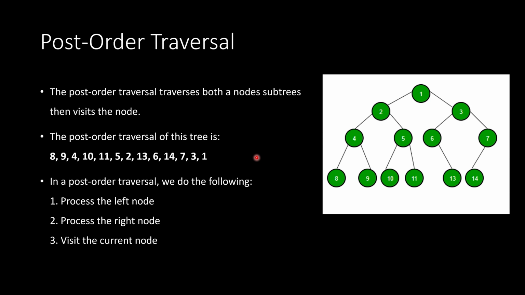Okay, so those are the 3 different types of traversals. In-order, pre-order, post-order. You should be able to look at a tree and perform any one of those traversals by remembering this order, okay? So it's process, and visit, and the order of that is what's switched around. So in the in-order traversal, you are processing left, visiting, processing right. In the pre-order, you are visiting, then processing left, then processing right. And in the post-order, you're processing left, right, and then visiting, okay? So those are kind of the 3 combinations that we have.